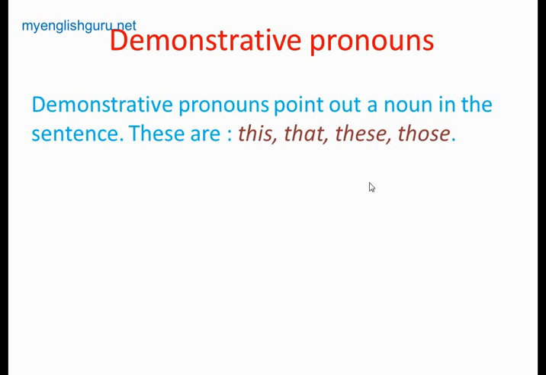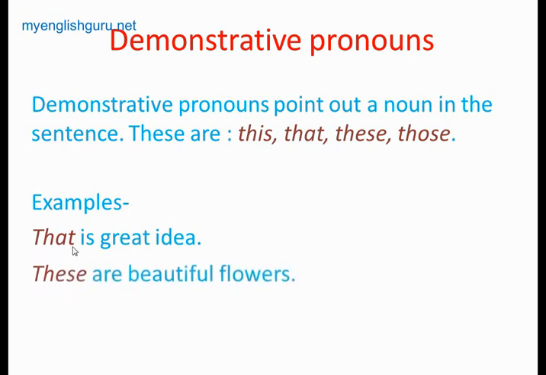Now how are they used? Examples. That is a great idea. Here, what is that? That is used for idea. That is a great idea means the idea is great. Which idea? That idea. It is telling about this noun, and that's why this is a demonstrative pronoun. It is pointing out this idea.